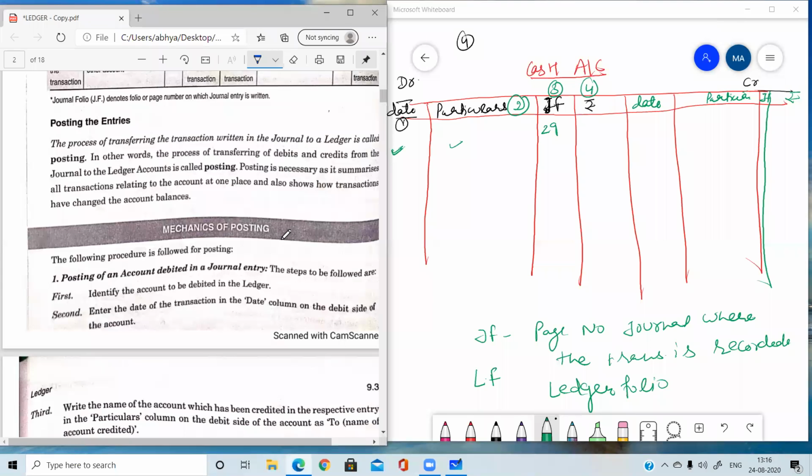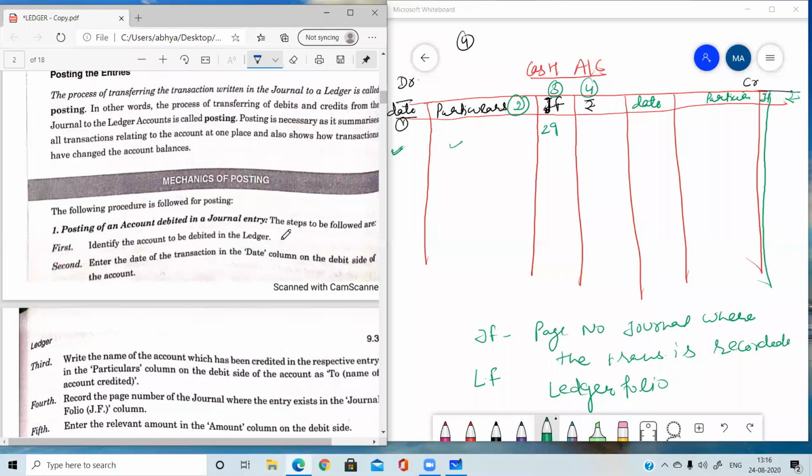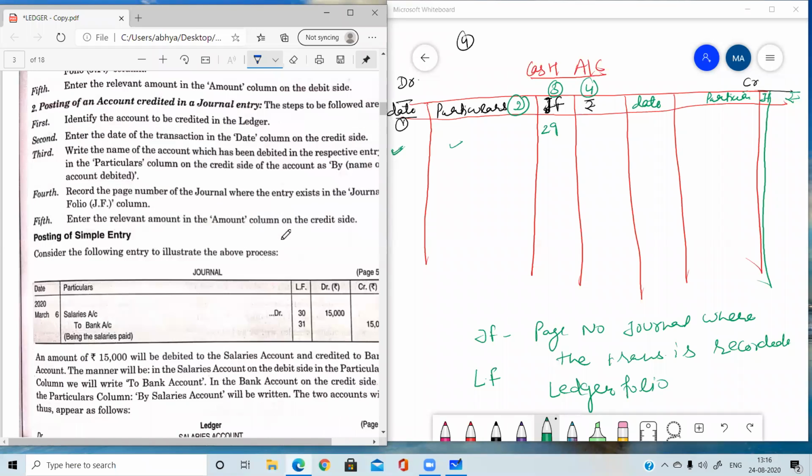What is the meaning of journal folio? Journal folio is the page number of the journal where the transaction is originally written, and ledger folio is the page number of the ledger where the transaction is posted from journal to ledger. Now how will the transaction be posted?